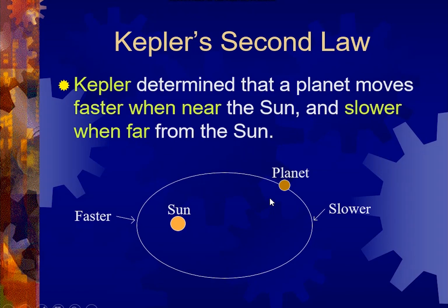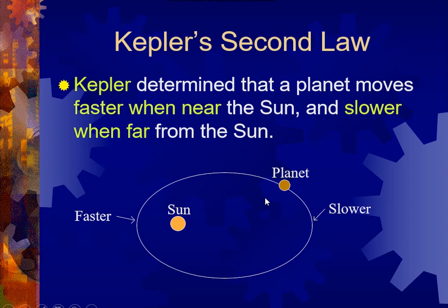Now coming to the second one, he stressed that this is regarding the speed of the planet. When the planet is present quite far away, for example, if you can see, this is the sun and this is the planet here, the distance between the sun and planet is quite far. According to Kepler, the speed of the planet at this position or at this position is very much different.